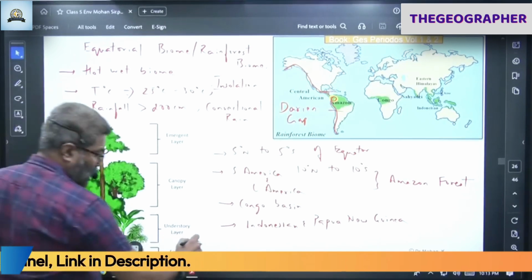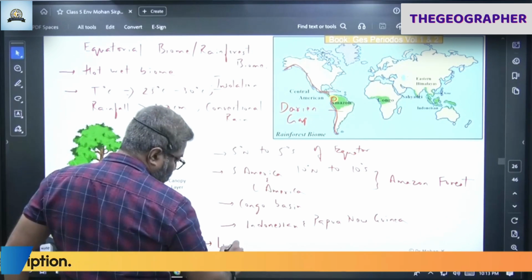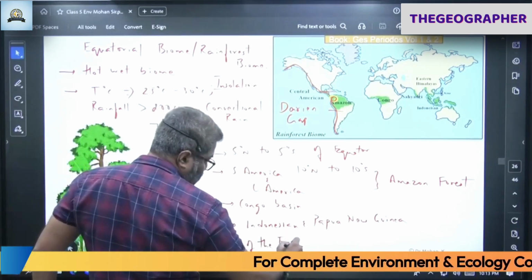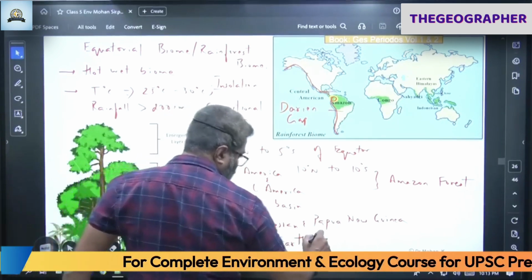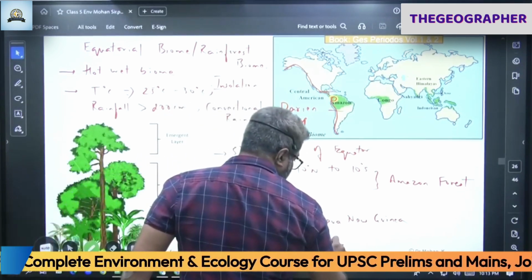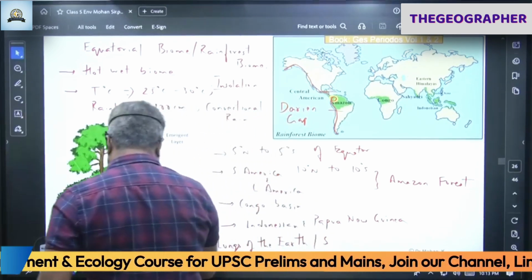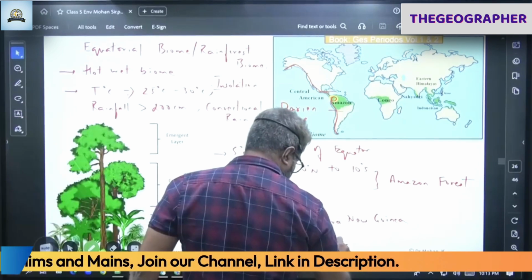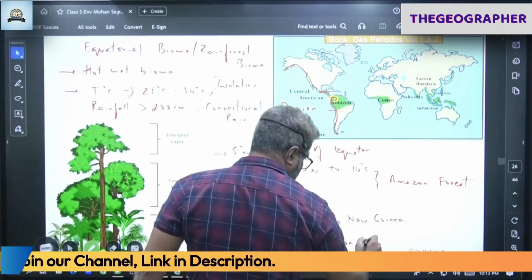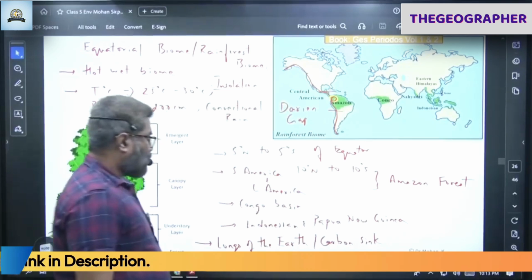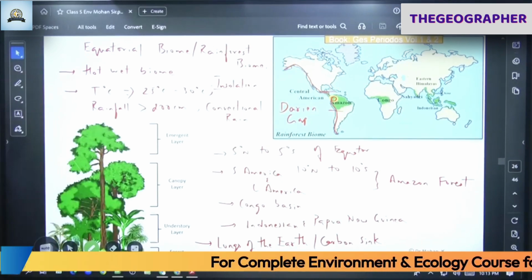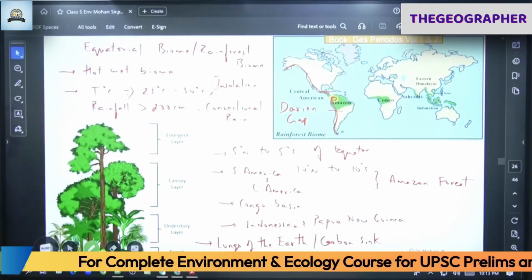Already I told you these are lungs of the earth. Carbon sink. So remember this situation, okay? So we have one of the largest rainforest on earth here.